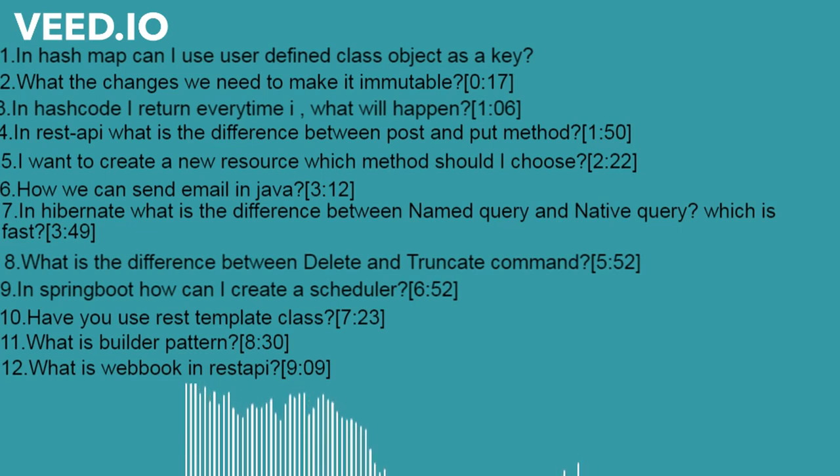I think the named query would be faster because a named query is a little bit similar to HQL, or it uses HQL-related things. But in a native query we directly write an SQL query, which may take more time to execute, because it takes time to be understood by the compiler, by Hibernate.